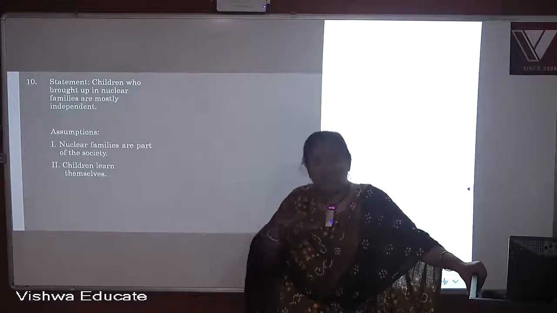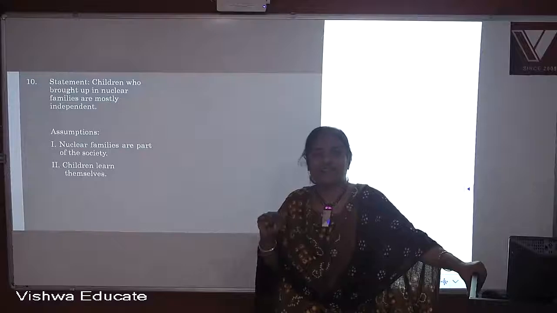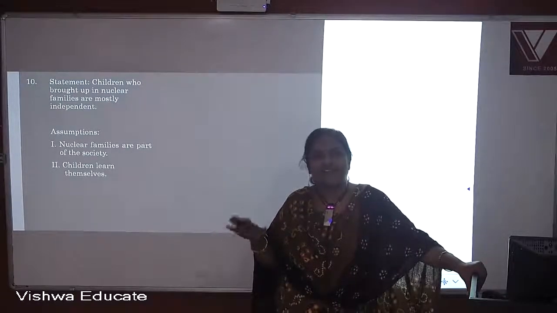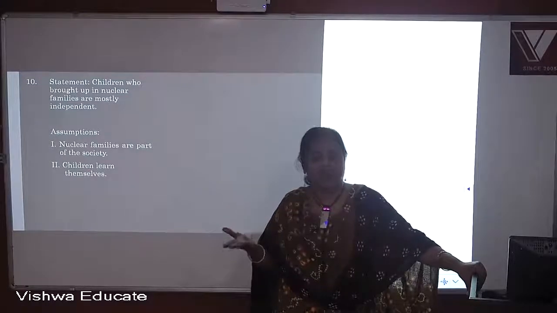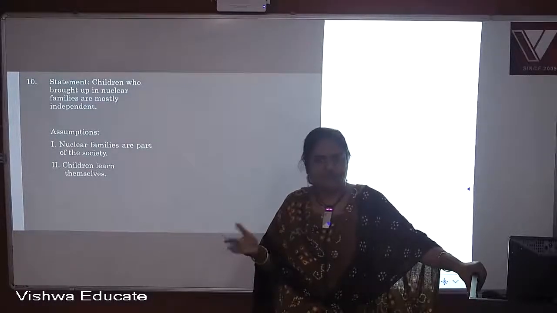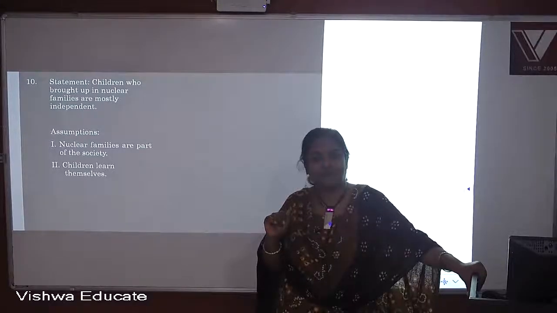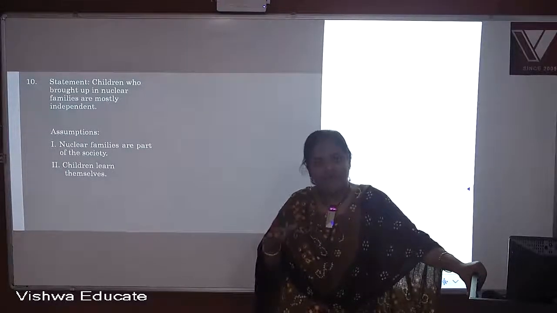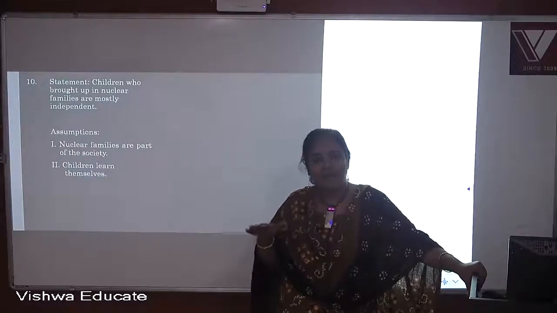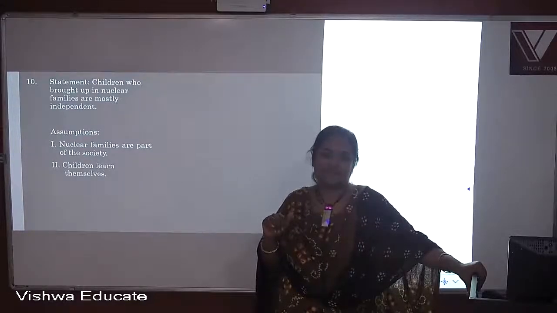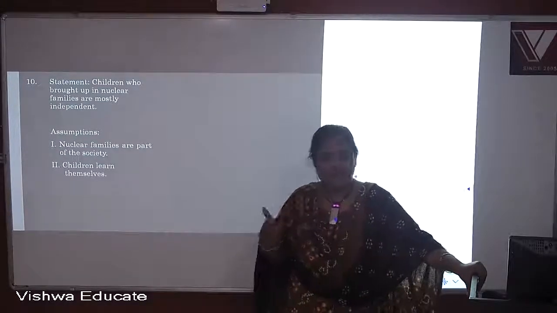So only nuclear families are not there in the society. If only nuclear families were there in the society, then there would be no need to mention nuclear family. Got my point? Yes. That means nuclear families are part of the society is definitely implicit. So number one is right.